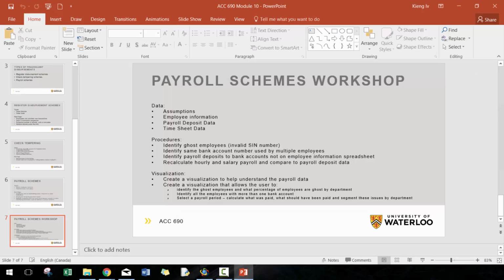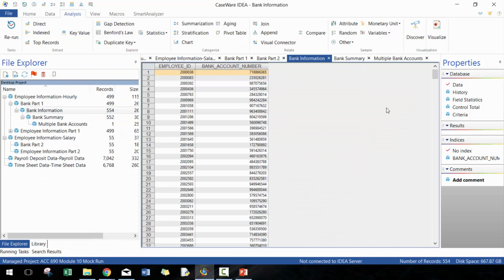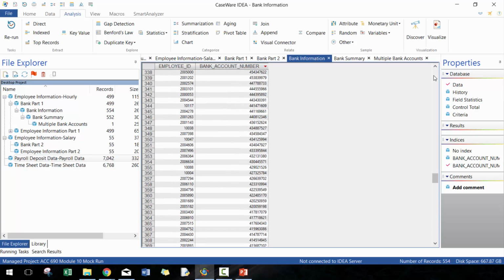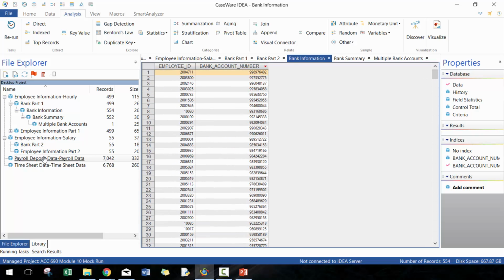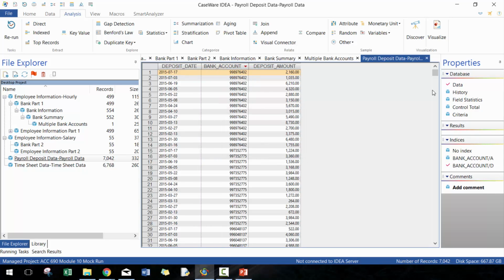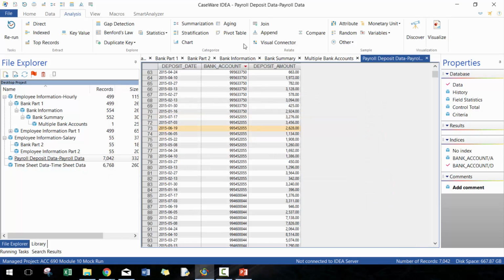Okay. So the next one is identify payroll deposits to bank accounts not on the employee information spreadsheet. Okay, perfect. So we already have this bank information spreadsheet here, and we have the payroll data. But before we move on, we need to see whether or not we need to normalize any of this payroll data. It looks like it's pretty good. Let's take a look here. Okay, that looks pretty good.